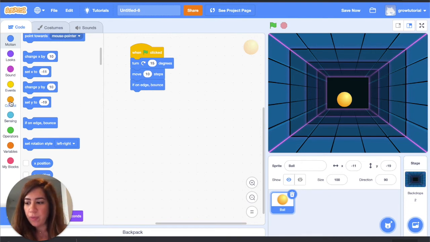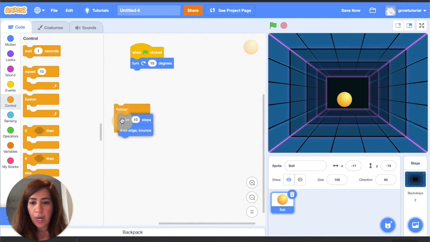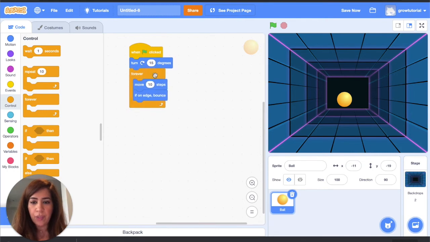So if you remember from the previous example, we used the forever function. So I'm just gonna drag these 2 codes here, link back the forever to the turn 15 degrees. And then if I hit the green flag, you get to see how the ball is behaving. So it's turning and then also moving. And then if it hits the edge, it bounces back. So now the ball is sort of doing what we want it to do.